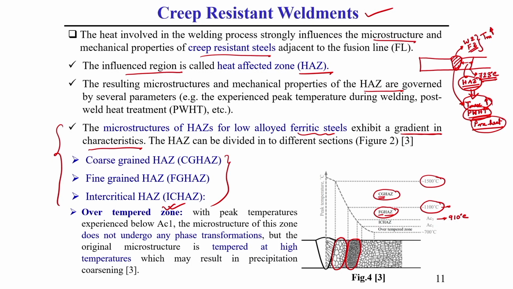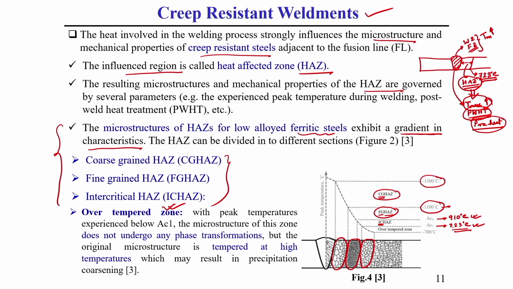After that, another zone is called the intercritical, IC meaning intercritical heat affected zone. This zone varies from AC3 to AC1, that means the critical line, AC1 meaning critical line 1. Here its temperature for mild steel is around 723 degrees centigrade, you know this in the case of mild steel, that is why I have written like this. So around 910 to 723 degrees centigrade in this zone, the grain further increases. So some gradient takes place.